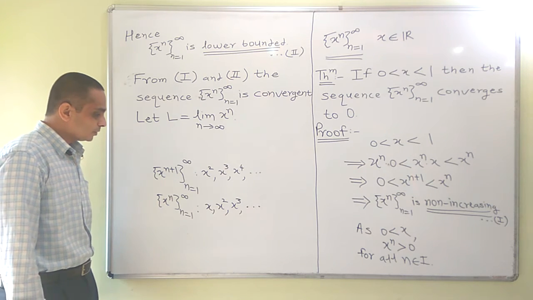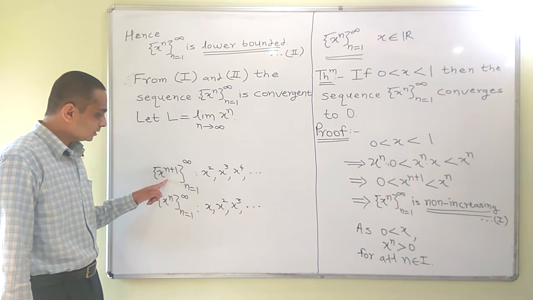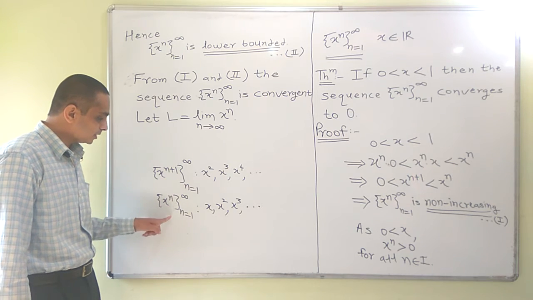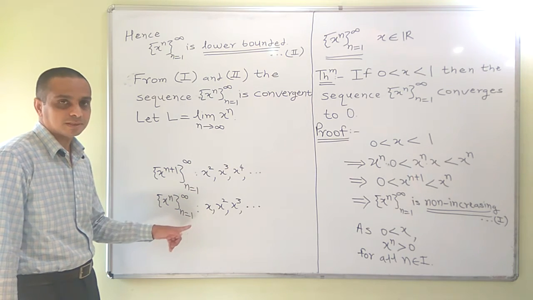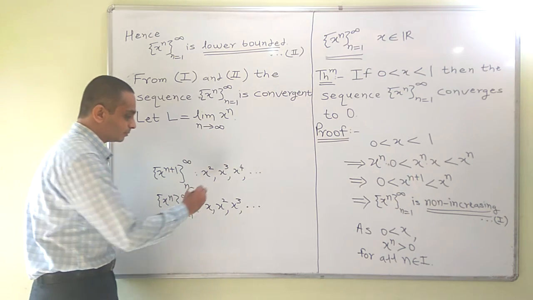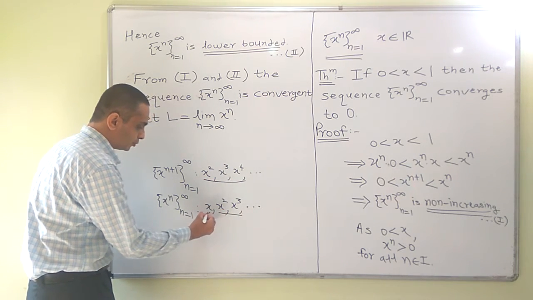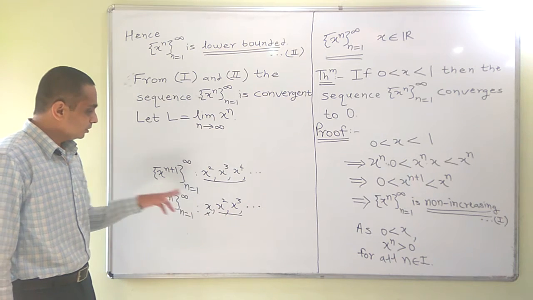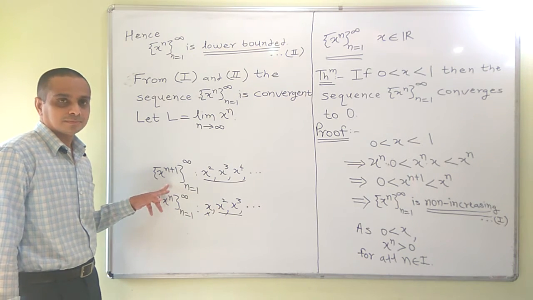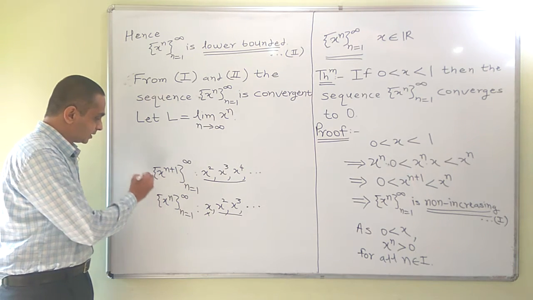So it is easy to observe that this sequence is obtained from the sequence just by removing first term and keeping rest of the terms as it is. Just first term is removed. So this is a subsequence of this sequence.